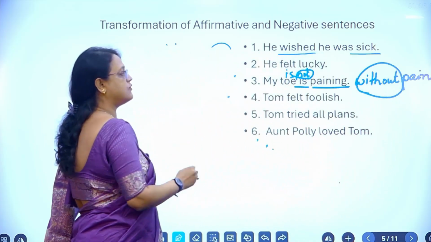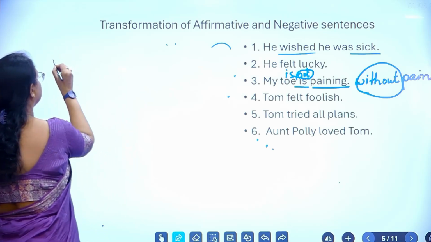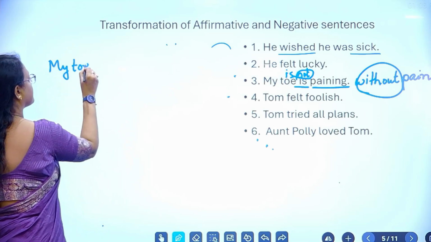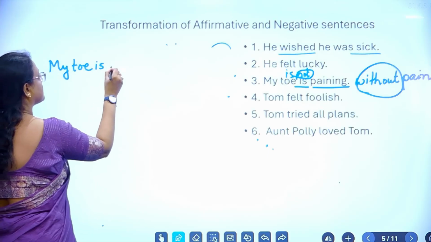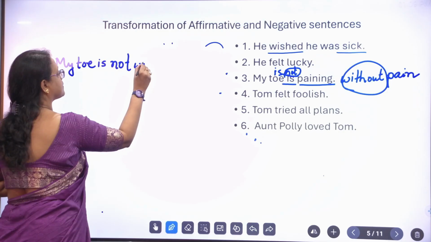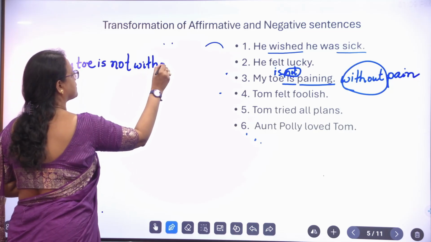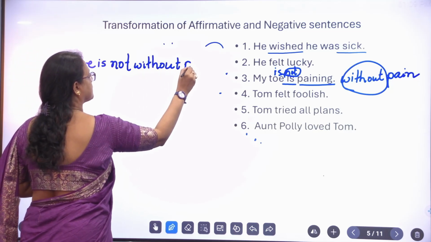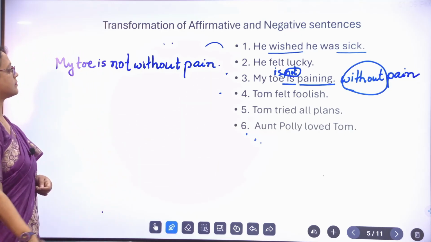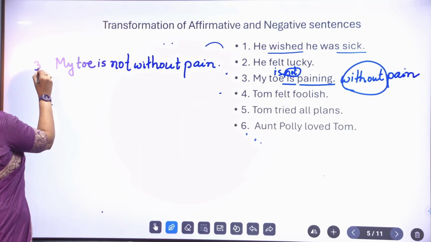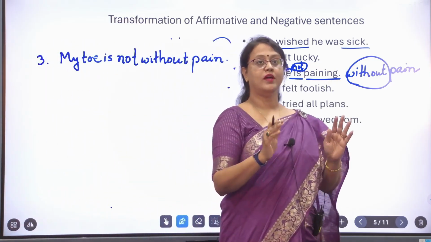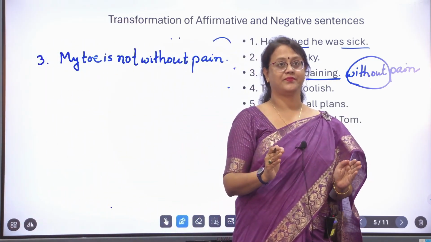So two negative words. What is the answer then? You got the answer? You understood how it is done?